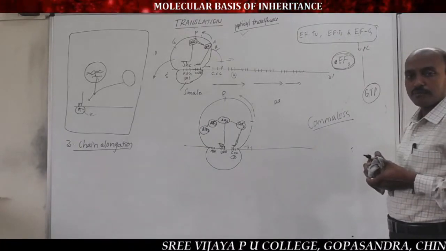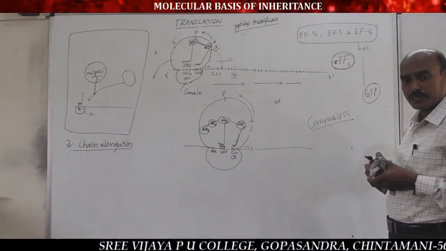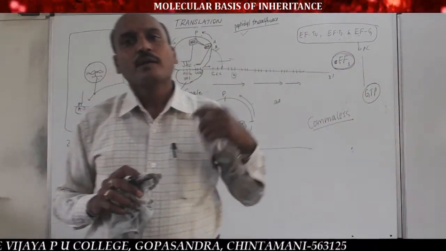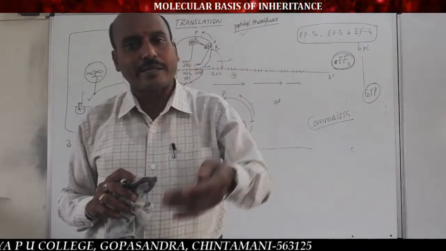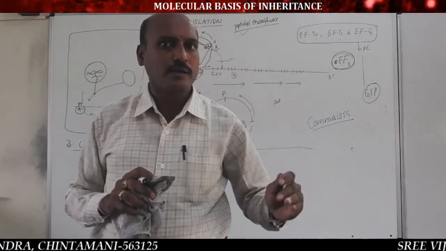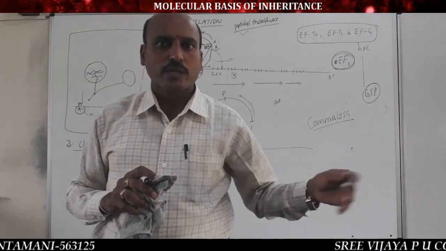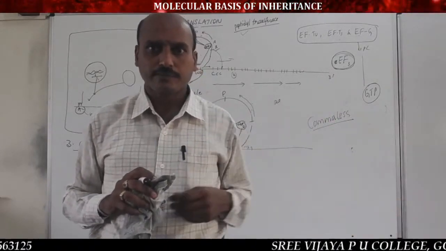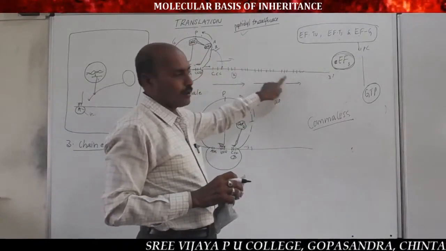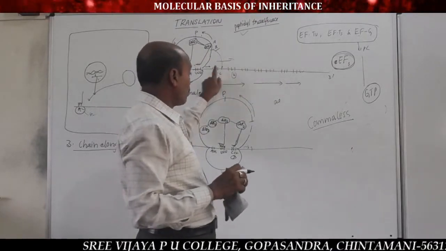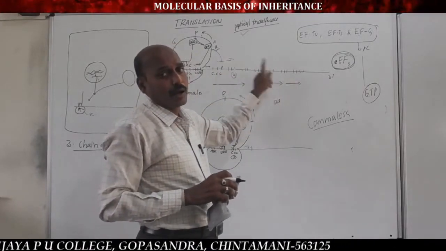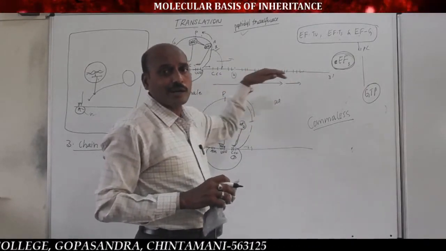What is the meaning of this property? The genetic code is commaless. That means the code present on mRNA is continuously translated without stop until the ribosome reaches the terminator codon. Like that, the ribosome moves over the mRNA from one codon to the next codon to a further codon, shifting on the surface of mRNA by one codon length